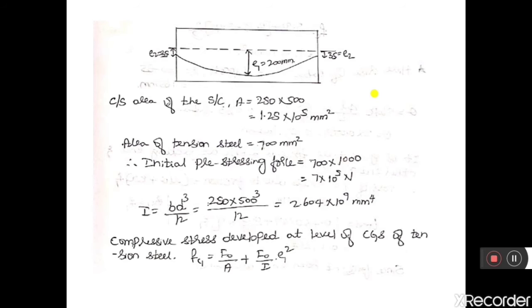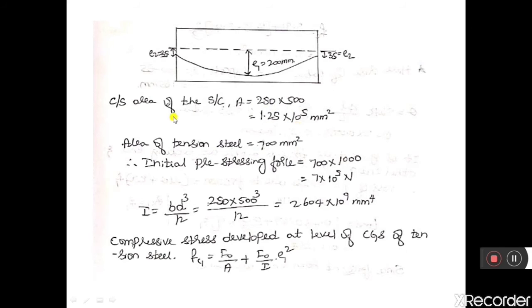We need the moment of inertia, the cross section area of the beam, and the compressive stress developed in the concrete with respect to the CG of the cable. So first let us calculate this data. Firstly, the cross section area of the beam, A, is equal to 250 into 500, which is 1.25 into 10 to the power of 5 mm square.